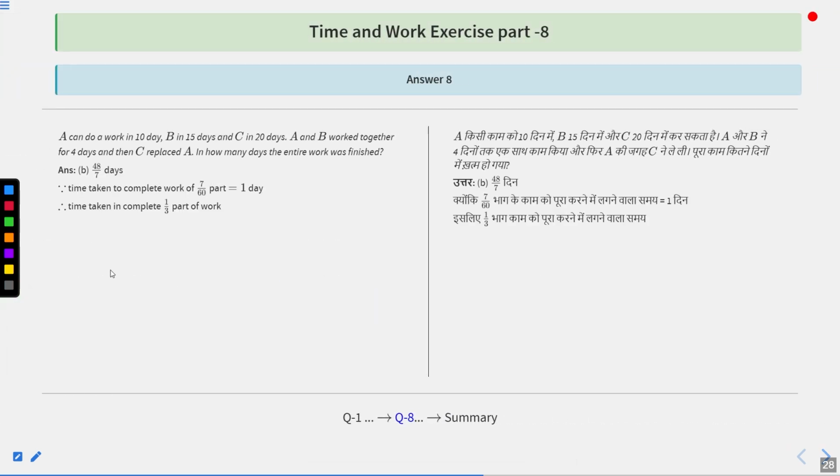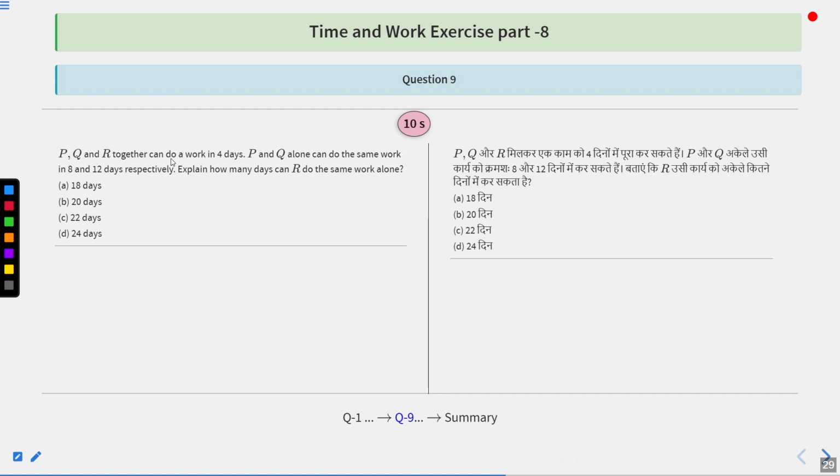But we have to do how much part? We have to do 1/3 part. So for 1/3 part, they are going to take how much time? 1 × 60/7 × 1/3. That is 20/7. So total time is how much? 20/7 by them, and 4 days by A and B. So 20/7 + 4, that is 48/7 days, is the correct answer, option number B.